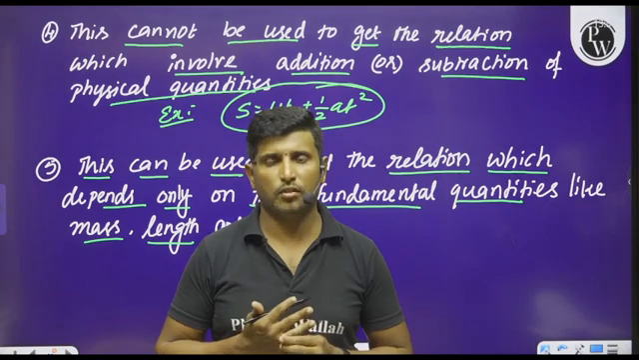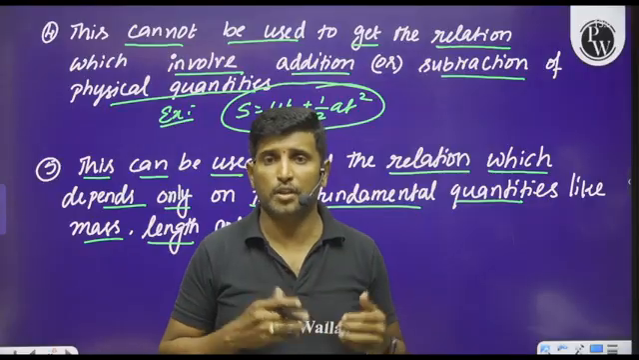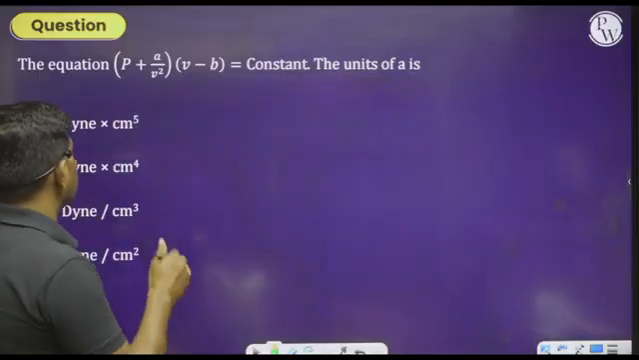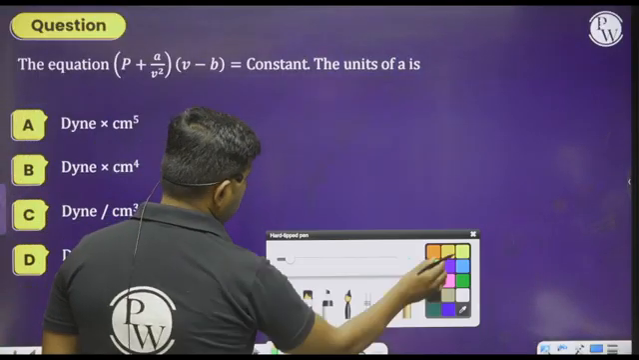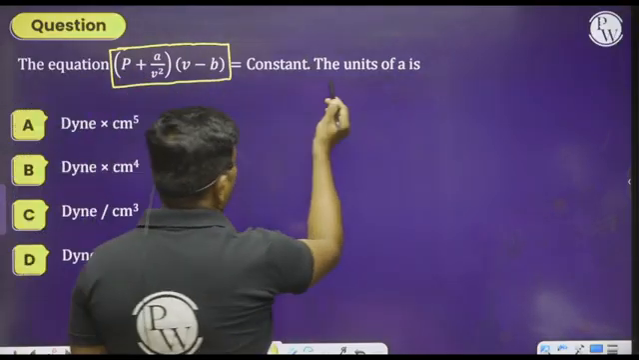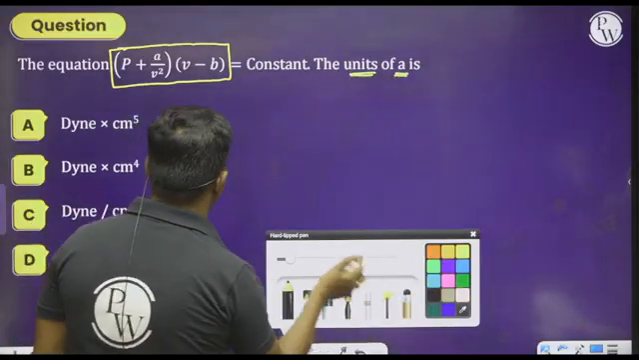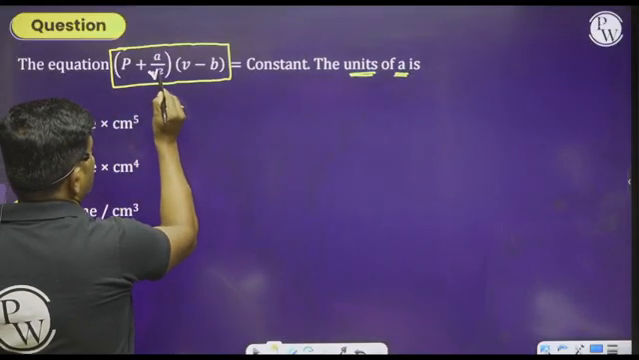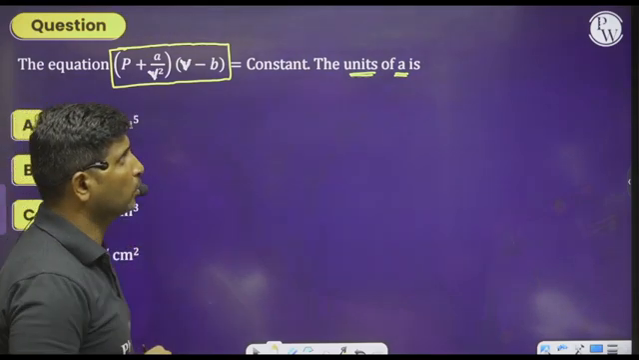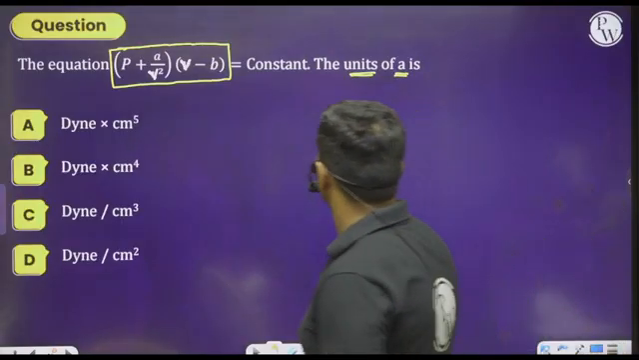Now, based on these concepts, let us have an idea of how to solve numerical problems or MCQs. The first one, please observe this equation: (P plus a by V square) into (V minus b) is equal to constant. What is the unit of a? This is not small v, it is capital V. In the van der Waals equation, V represents volume, and they are asking us to write the units of a.